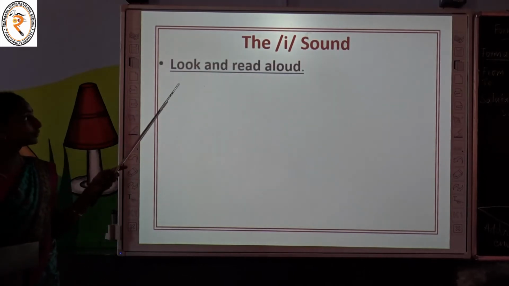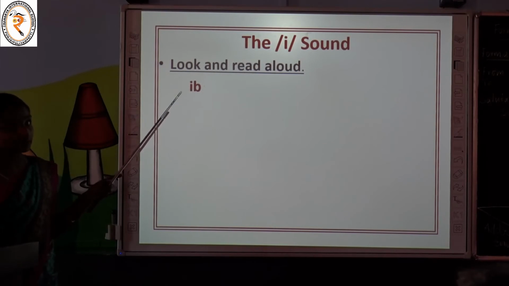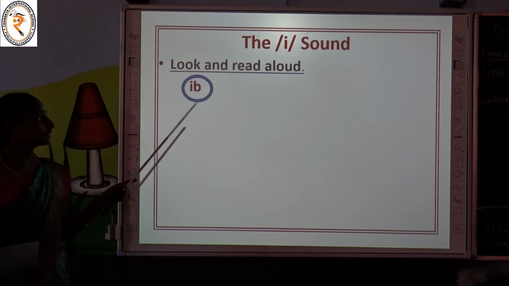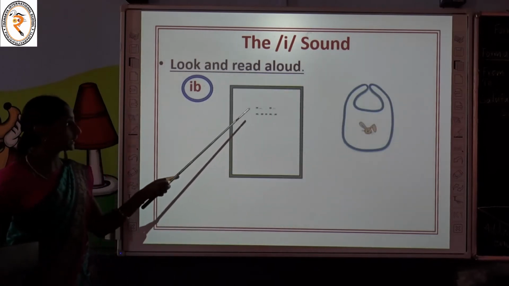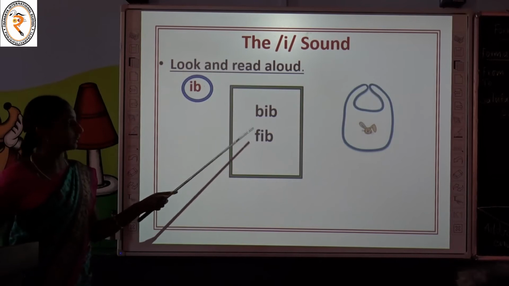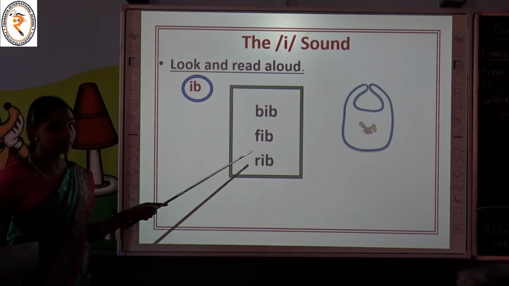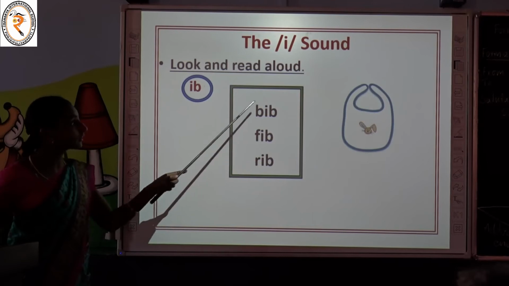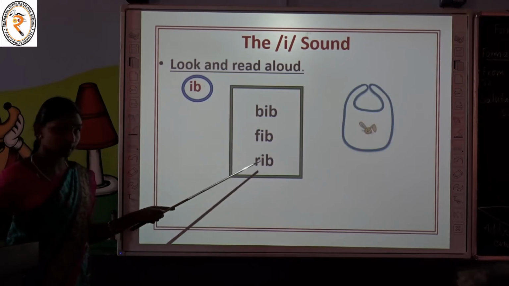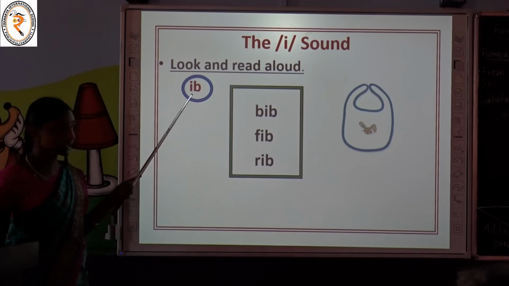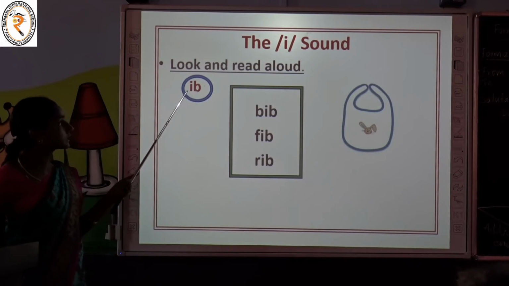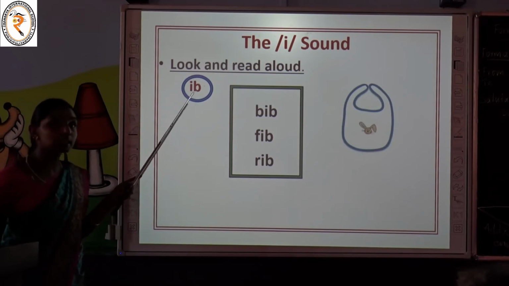See here, now we are going to look at and read some words which end with the letters IB. Are you ready, children? Read with me. What is it, children? Can you name it? Yes, it is bib, fib, rib. Shall we read it? Read these words once again: bib, fib, rib. Children, have you noted these 3 words end with the letters IB and end with the sound ib? Yes, children, we have to pronounce the letters IB together as ib.